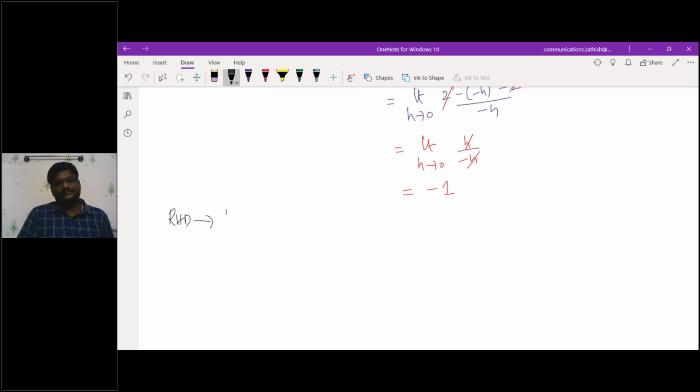Similarly, the right hand derivative. Limit h tending to 0, f of c plus h minus f of c, by h.